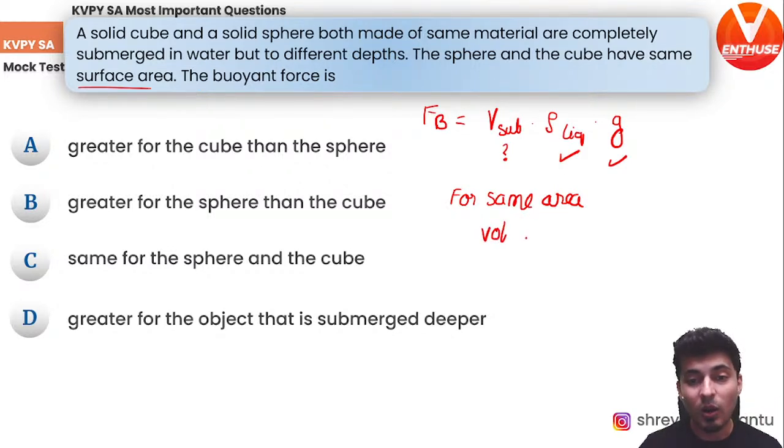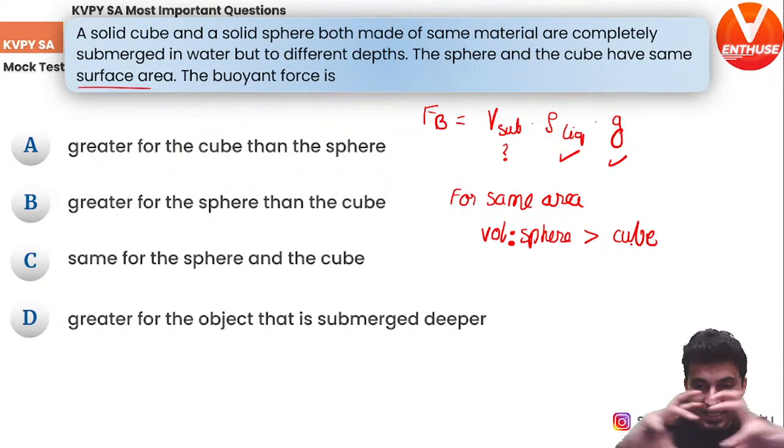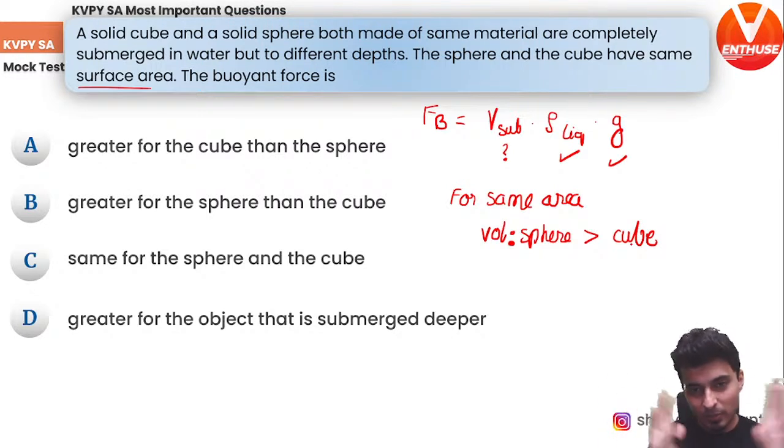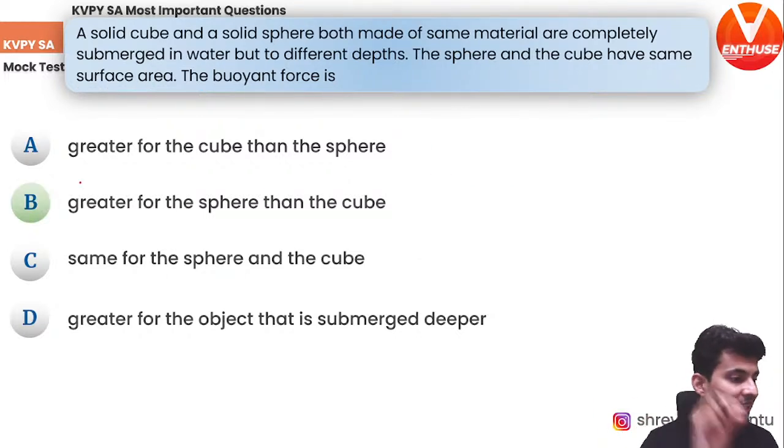The volume of the sphere is more than the volume of the cube. Remember this, because a sphere will take up more volume for that same area; it has spread out equally in all directions. With the cube, you have pressed it from top, bottom, left, right, and all of that, so the volume is less for the same area. For a given area, if you are given a sheet, you will get maximum volume for a sphere. So buoyant force will also be more. I hope that makes sense. And yes, the answer is option B, my warriors.